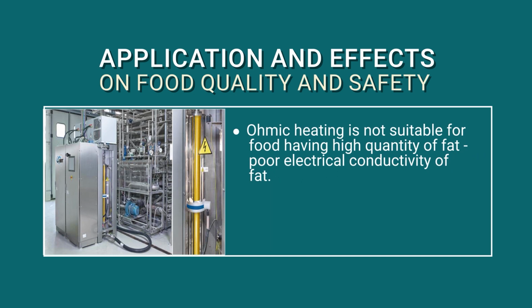It can be used for milk, meat, fruits and vegetables, egg, liquid egg, and mainly for highly viscous products that are otherwise difficult to handle, such as soups, stews, syrups, or sauces. The heating during ohmic heating is very rapid and homogeneous, which is an advantage, and ultimately it retains better quality, color, aroma, and sensory appeal.